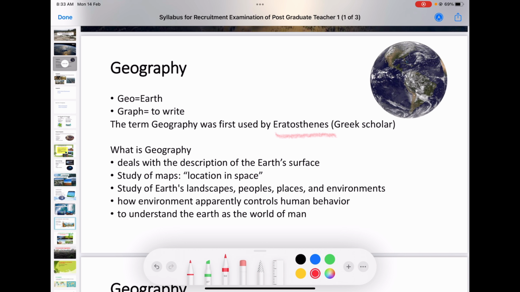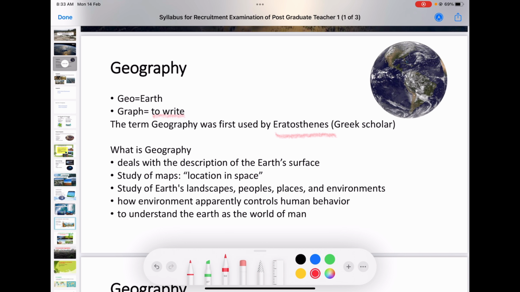Then what is this geography? Geo means earth and graph means to write, to describe. So geography totally means to describe the earth, that we all know. But when we talk about the definition of geography, what is geography?